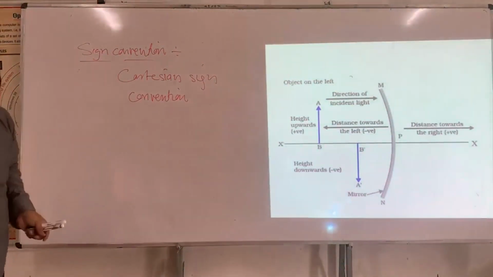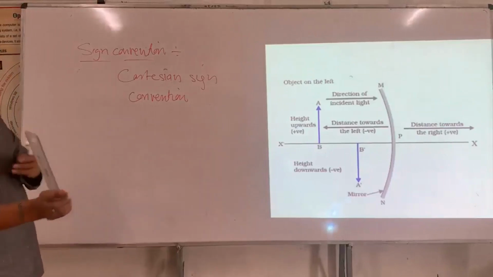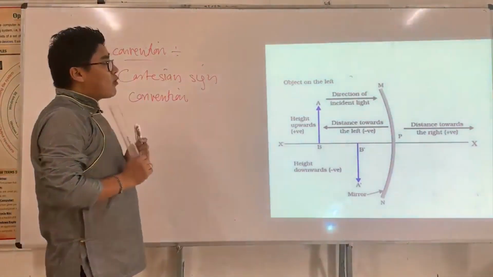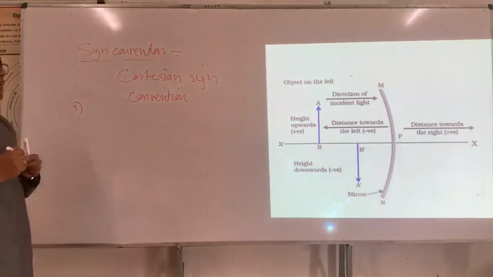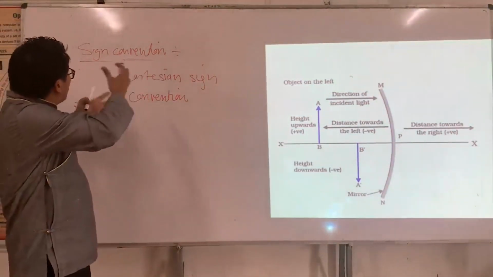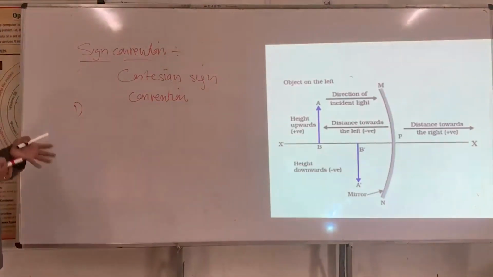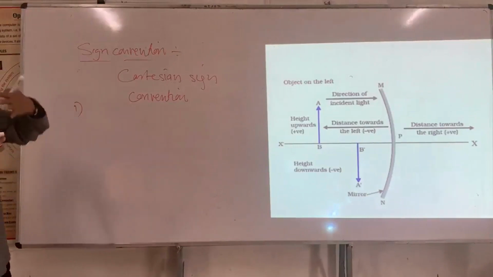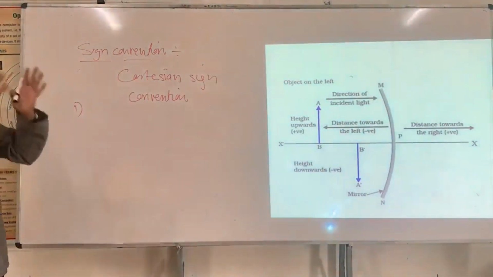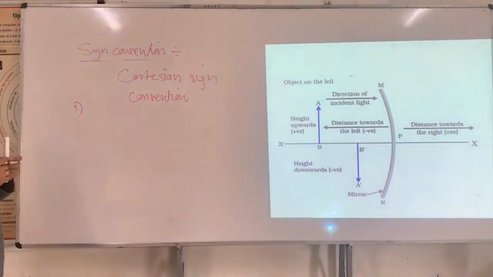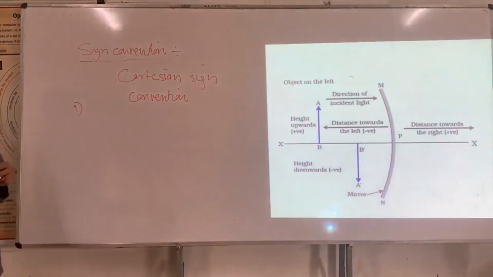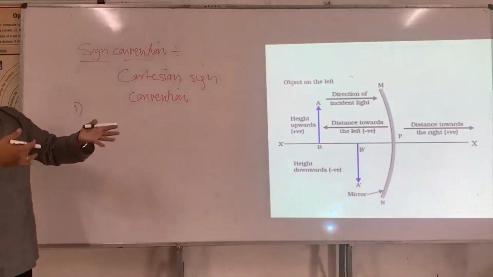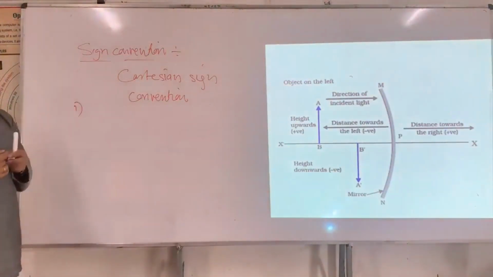Let me explain this in very simple words. When I say we are going to adopt a sign convention, it means we are going to make things uniform. You can't get one sign convention and your friend another. We have to follow a common sign convention, so that image formation remains the same. What you study about image formation must be equal to what your friends studied.